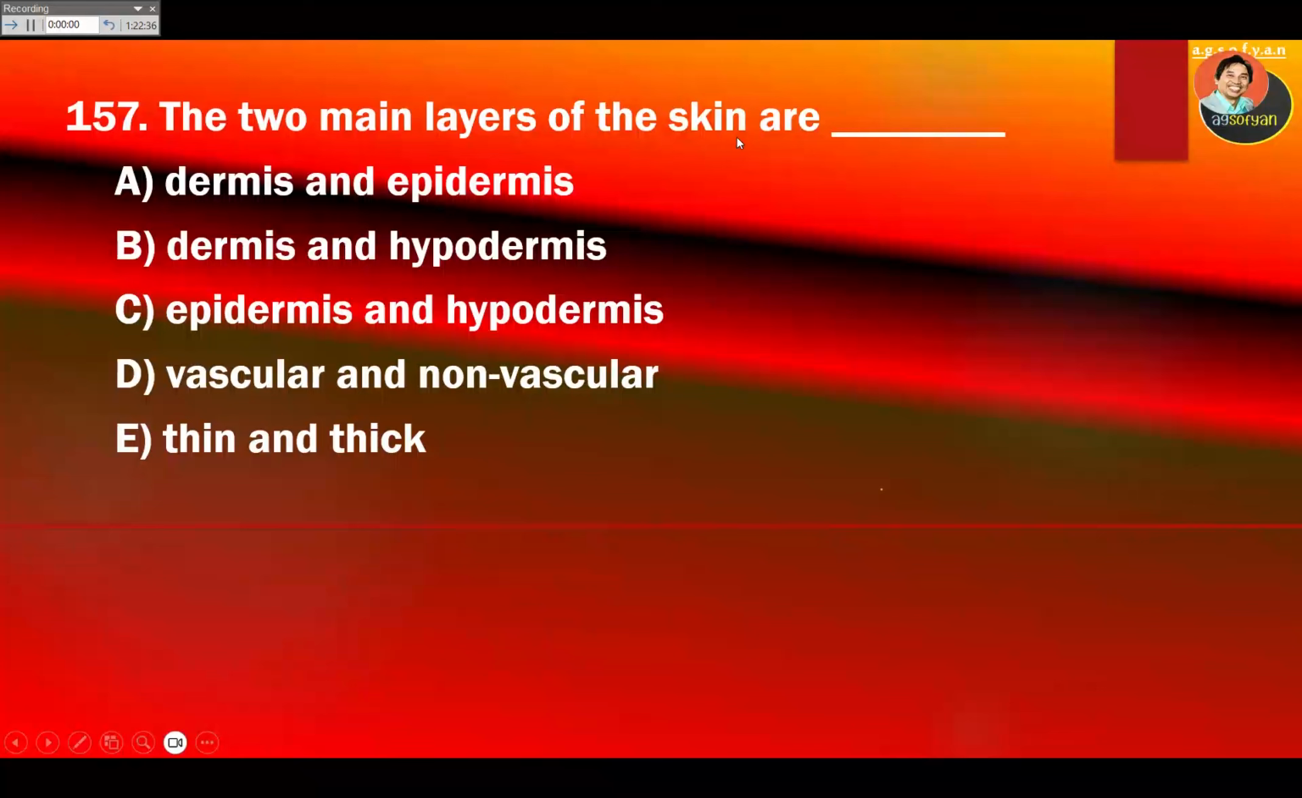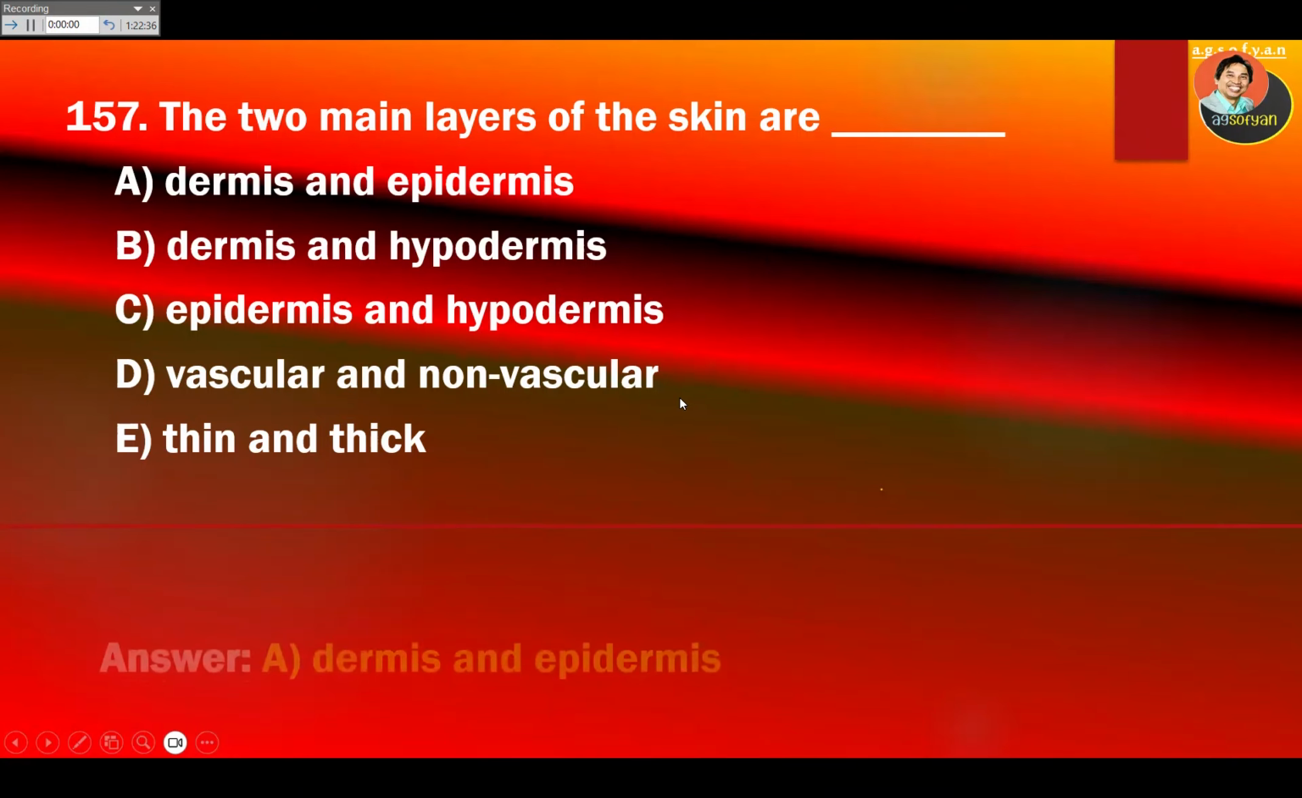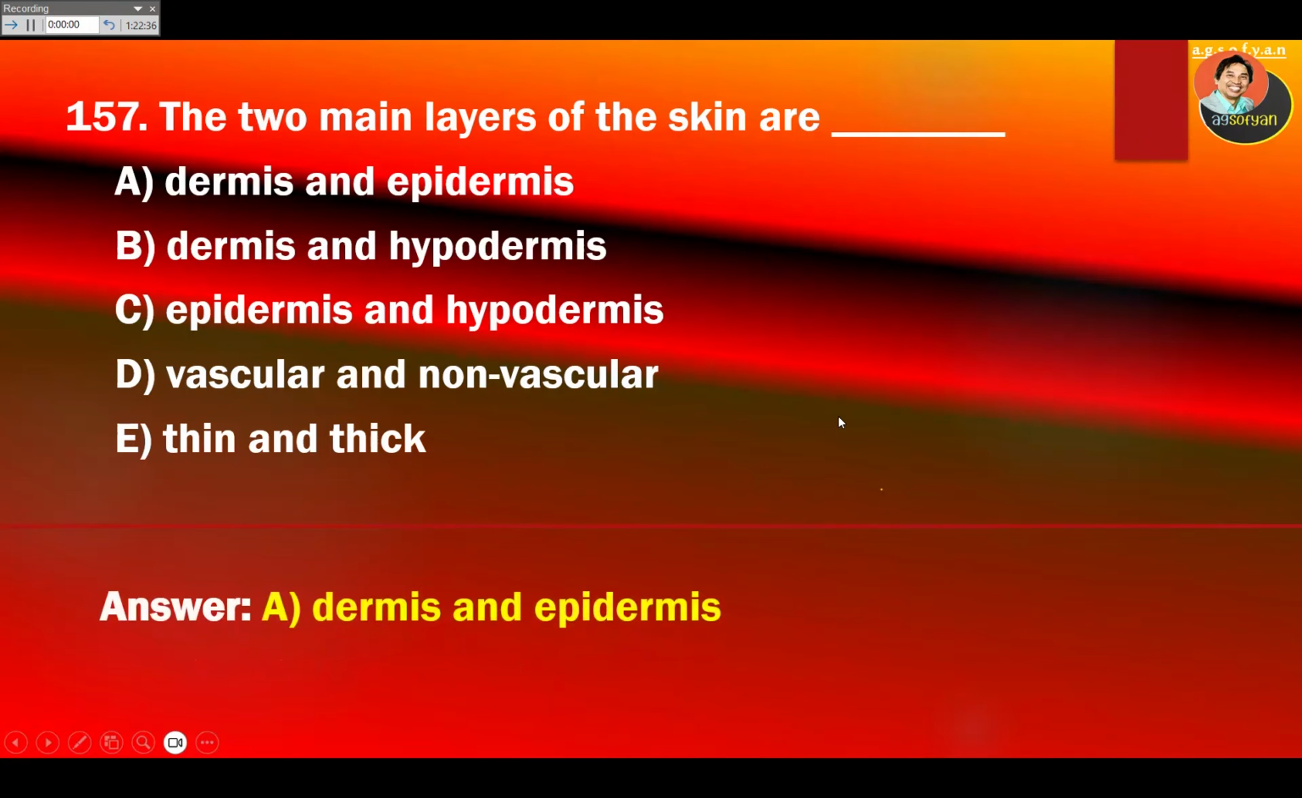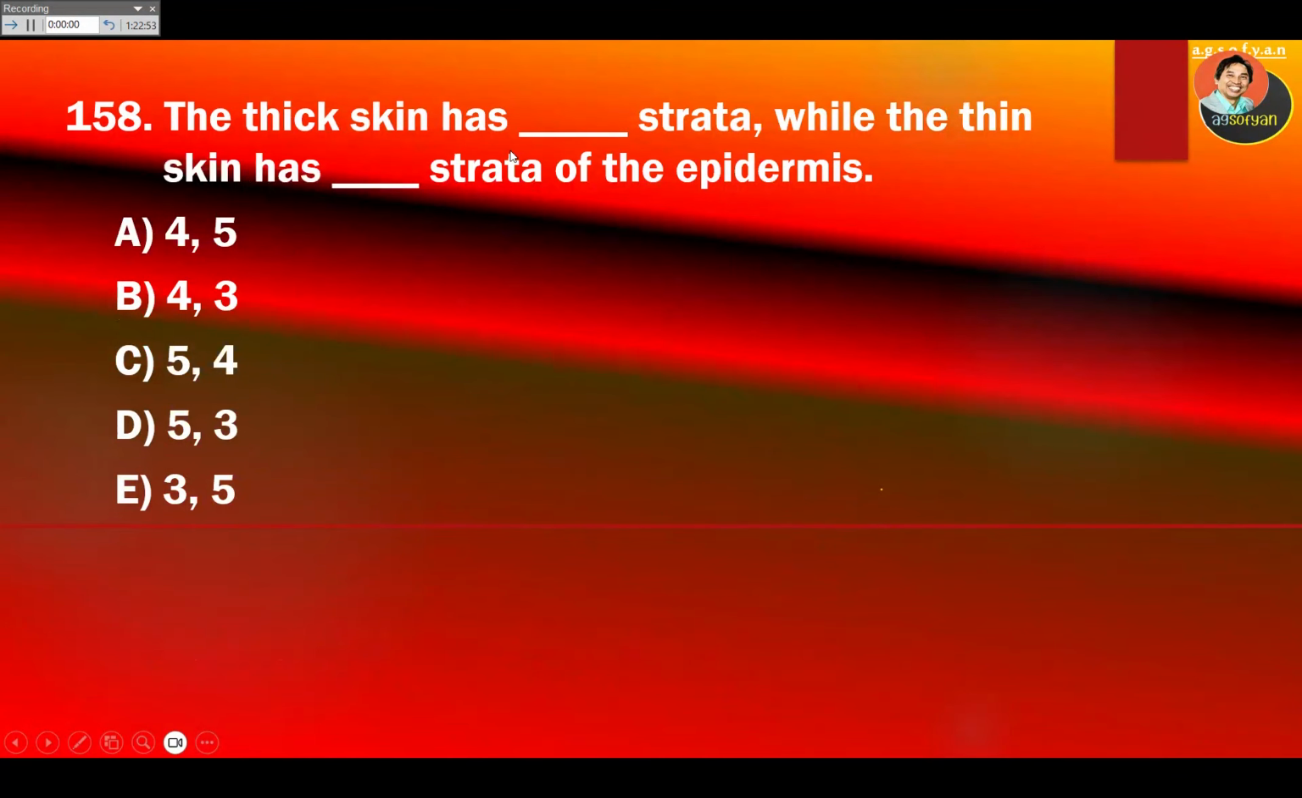The two main layers of the skin are, the top layer is called epidermis. The bottom layer is dermis. So 2 layers, dermis and epidermis, which is A. The thick skin has blank strata, while the thin skin has blank strata of epidermis. Already mentioned that thick has 5, thin has 4. 5, 4, which is C.